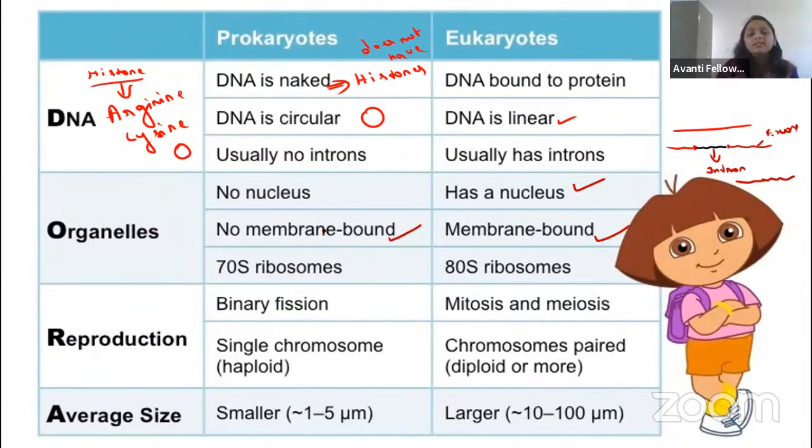This is a very important one. When it comes to the prokaryotes, we have the 70S ribosome. Remember, guys, 70S ribosome. In all the eukaryotic cells, except in organelles like the chloroplast and the mitochondria, we have the 80S ribosome.